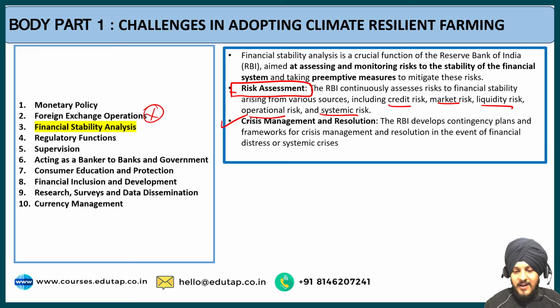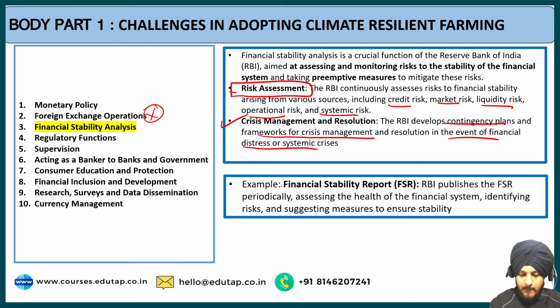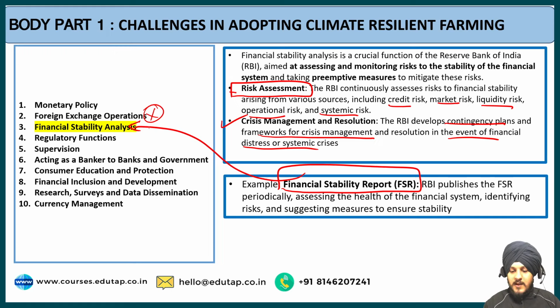Then the second is the crisis management and the resolution. So RBI develops the contingency plans and the framework for crisis management and resolution in the event of financial distress or systemic crisis. So here is an example, the financial stability report that is published by RBI. It is an example of the financial stability analysis that is done by the RBI, in which RBI assesses the health of the financial system, identifying the risk and suggests the measures to ensure the stability.